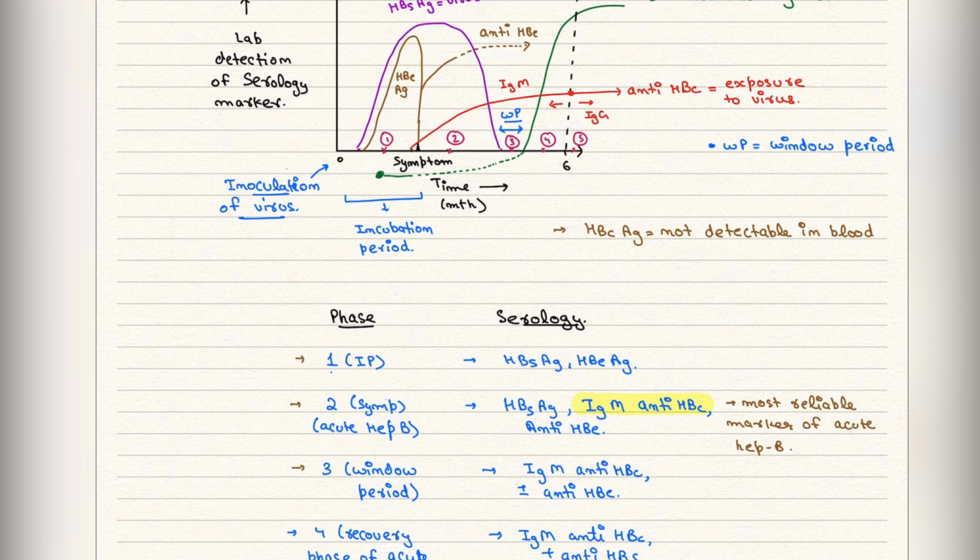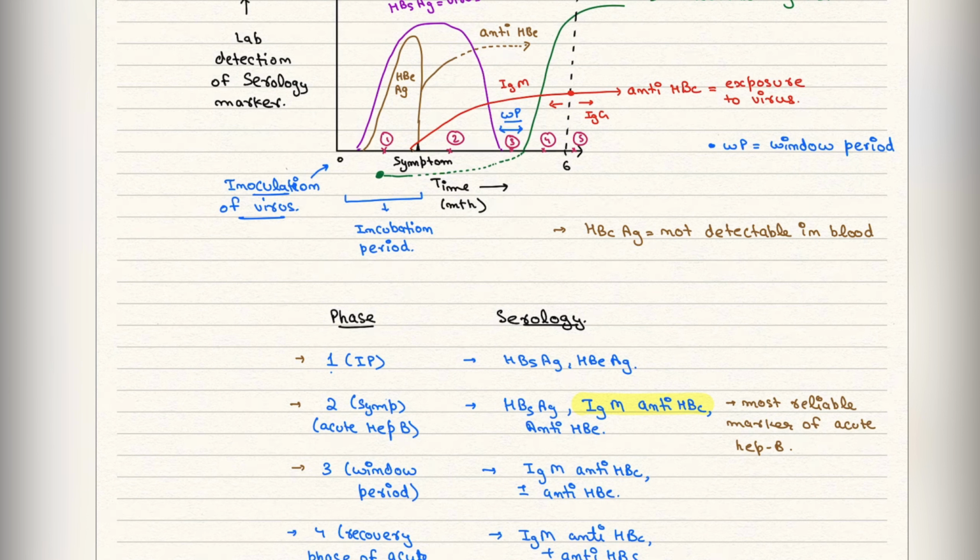HBC antigen जो होता है ना is not detectable in blood. So we are not going to talk about the HBC antigen, but we are going to talk about its antibody, anti-HBC. Whenever the virus enters into the body, first of all there will be a rise of HBS antigen, and after some time it is going to decline whenever the virus is going to stop.